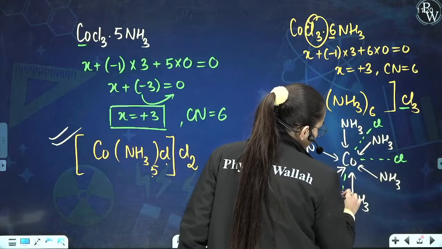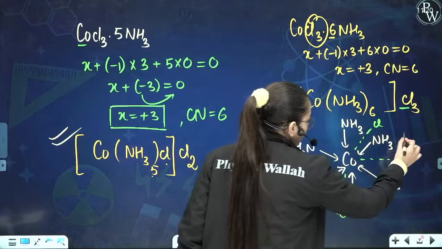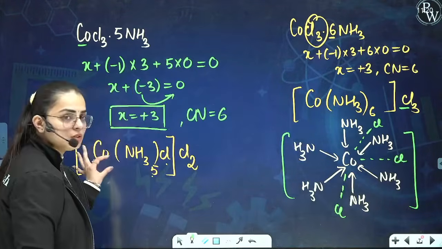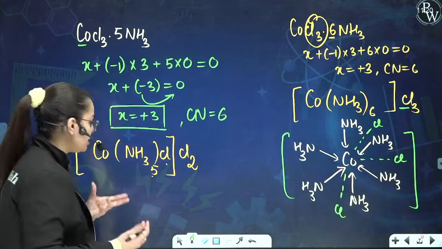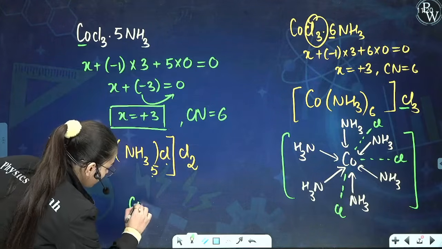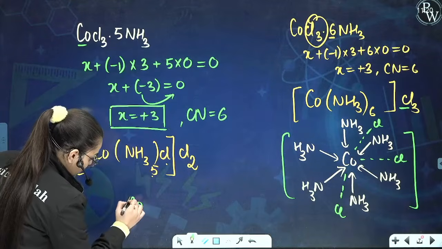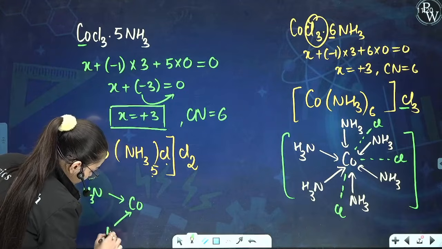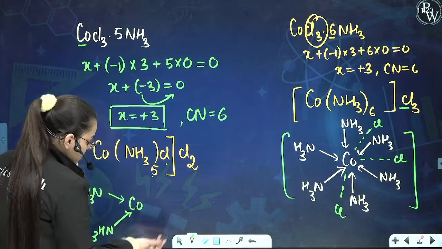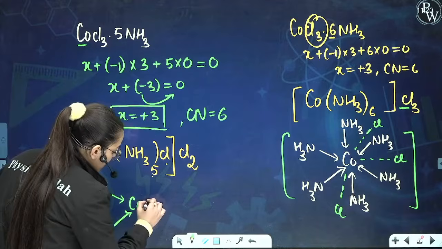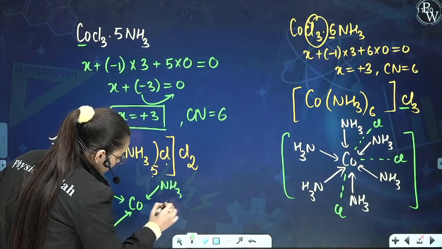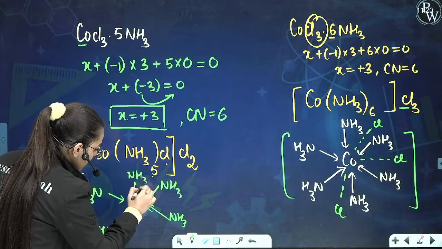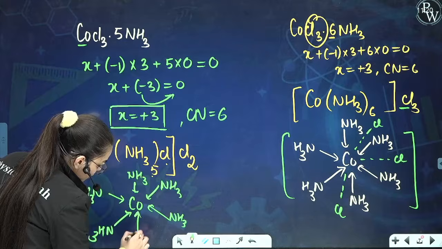There are 3 Cl, so I have shown like this. This is the geometry for this particular coordination compound. Now coming to the geometry for this particular coordination compound, how we will show this, just observe over here. This is Co over here. How many NH3? 5 NH3. Okay, let us say this is the first NH3. This is second, in which nitrogen is donating its lone pair of electrons. Then we have here as third. Then we have fourth. And then we have 5. Now we have 1 Cl also. So this is Cl that is written over here.